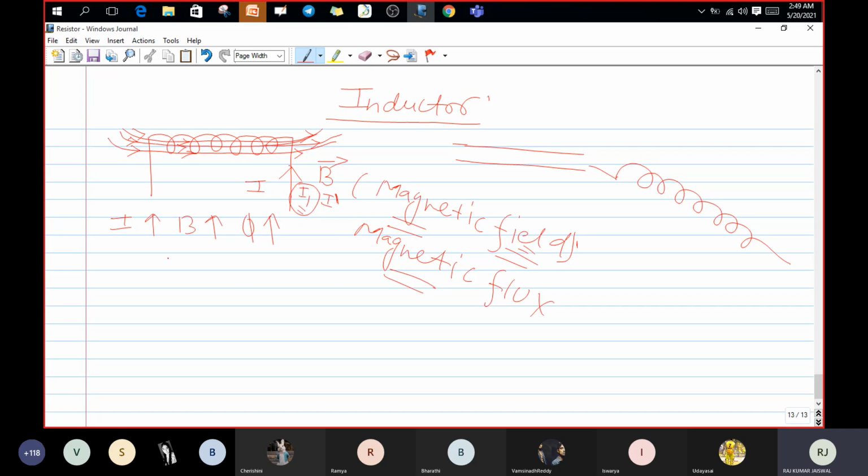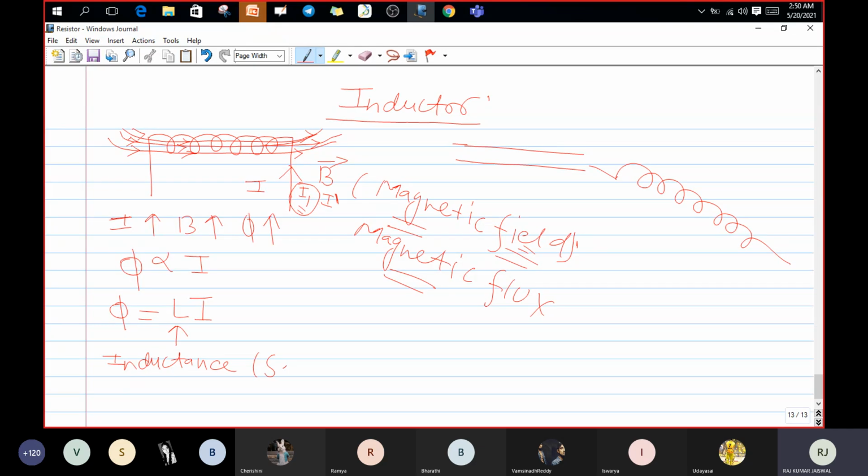Okay guys, this opposing property because of the induction is called the inductance. Then, as this is network theory, rather than more concepts, we have to write everything as a formula. The flux is directly proportional to the current. Removing the proportionality, phi equals Li. L is nothing but inductance. That is called the self inductance also.